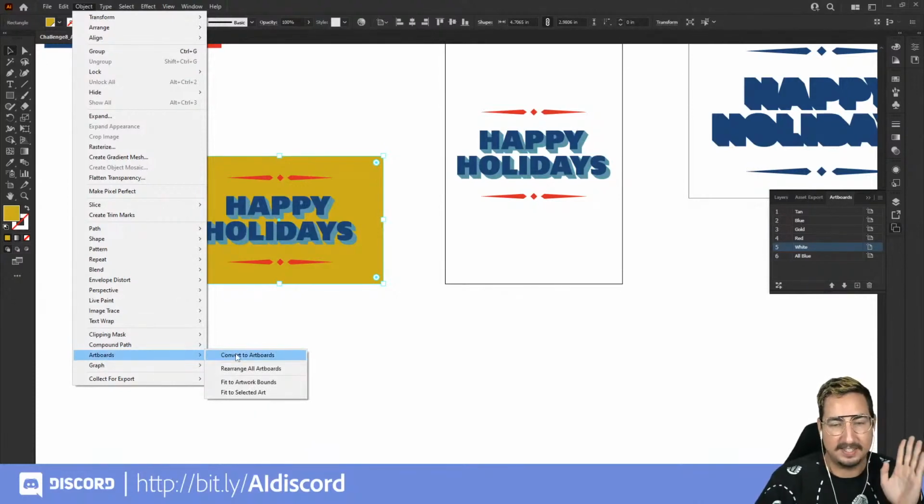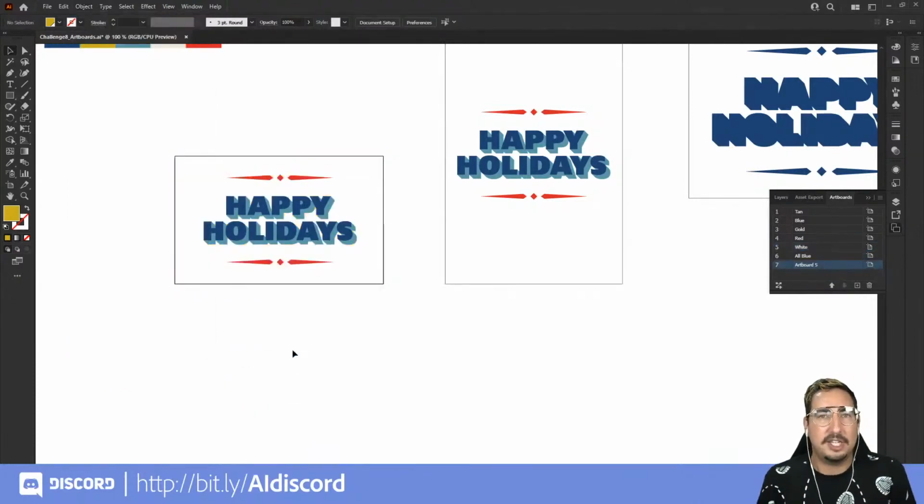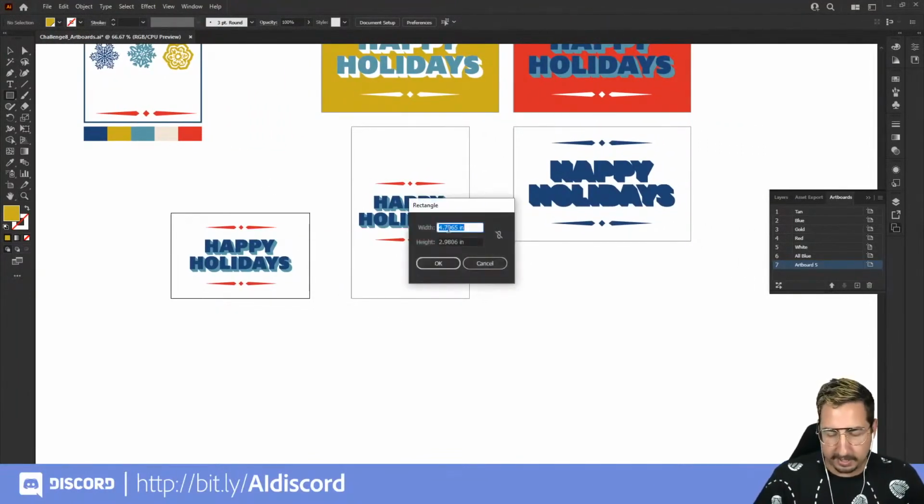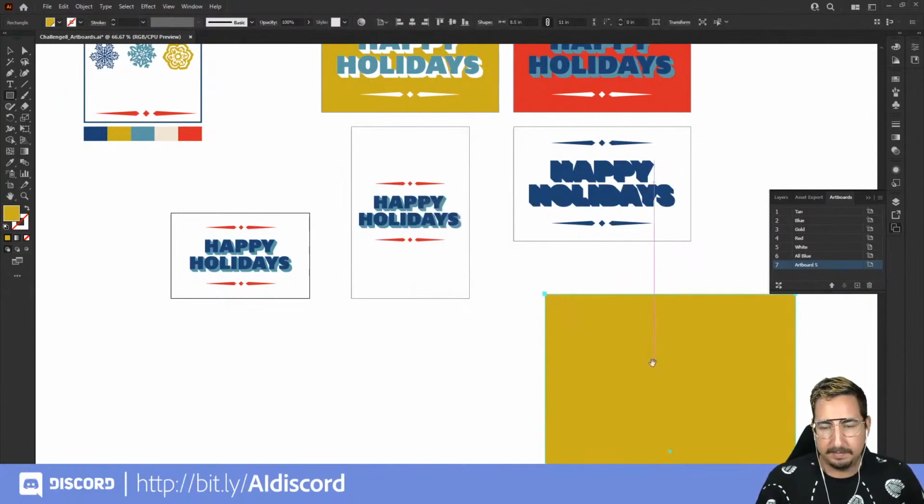So watch this. Boom. Now that shape that I had selected is an artboard. So if you ever want to make your own shapes or your own sizes, you can do that using the rectangle tool, and you can click and it will bring up a dialog box. So maybe we want an 8.5 by 11, which is a standard size piece of paper. And we're going to hit OK.